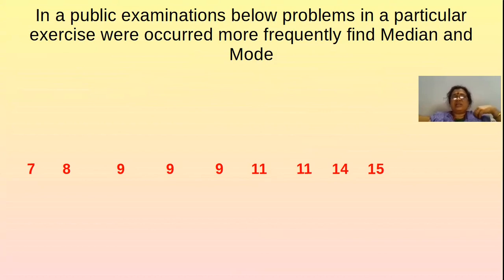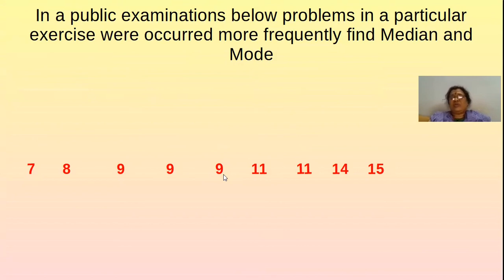So by looking at this, how will we find the median? The median position will be found with n by 2. Here, how many observations are there? There are 9, and the middle one will be the fifth observation. How do you get the fifth observation? That is n plus 1 by 2, where n means number of observations. How many are there? 9. 9 plus 1 is 10. 10 by 2 is 5. So the 5th observation will be the median of the data.